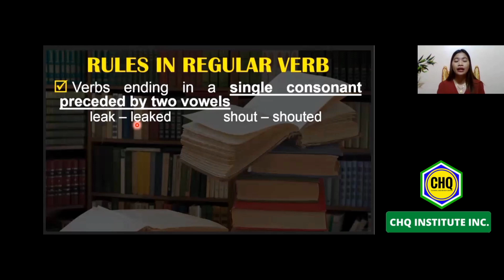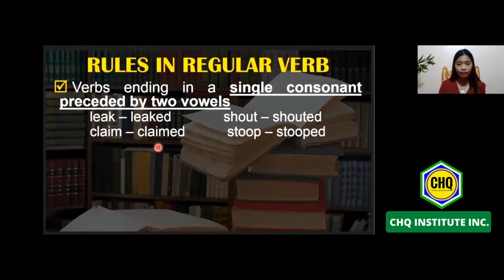So, it will become looked. Next one, shout. So again, it ended in a consonant T and preceded by two vowels, which is O and U, and therefore it became shouted. Claim became claimed for the past tense. Look became looked. Paano naman kapag stop? So kapag stop, therefore we will follow another rule that dodoblehin natin ang P and then we need to add ED.